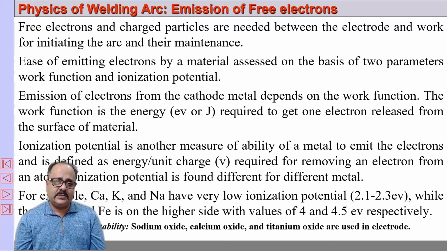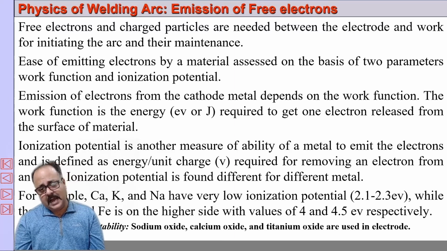So for sustenance of the electron emission, or sustenance of the arc, we have to have low ionization potential elements in the electrode or the cathode. Therefore, normally in submerged arc welding and shielded metal arc welding, as a flux coating or a coating of the electrode, we introduce materials like calcium, potassium, sodium, so that they can emit ions and you have a better stable arc. So this is the importance of ionization potential.